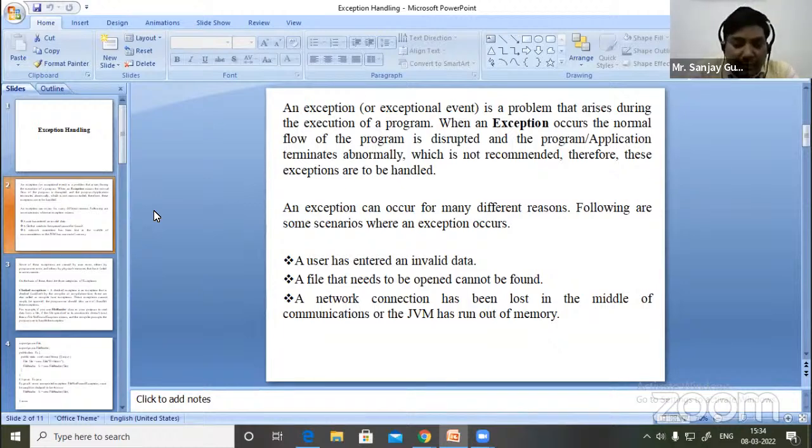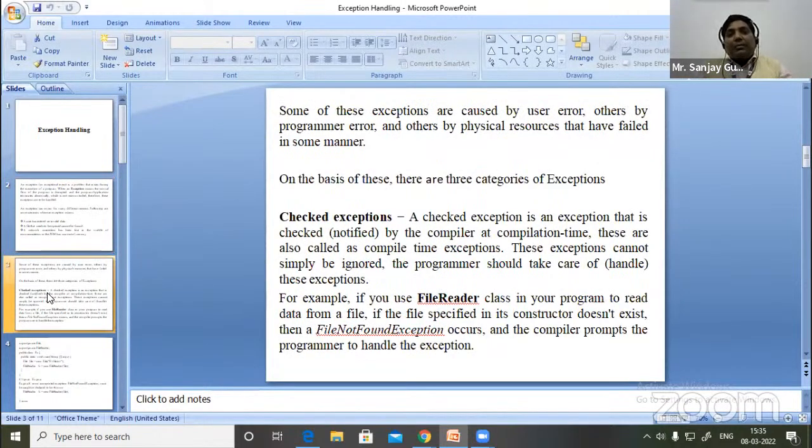And if we write a class or object and refer to that program with another name, then a file not found exception will arise, or there may be a system crash or JVM out of memory, and that condition also produces an exception. Some of these exceptions are caused by user errors, others by programmer error, and others by physical resources that have failed in some manner. On the basis of these, there are three categories of exception: checked exception, unchecked exception, and errors.